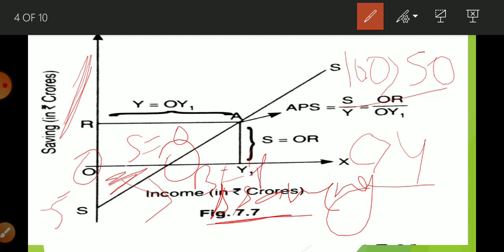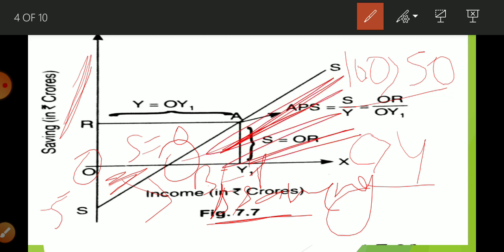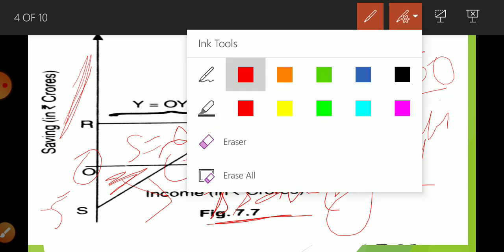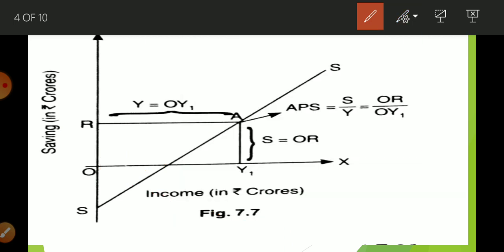Because here S is equal to 0, it means C is equal to Y. Now this area after this represents saving. Now we are going to understand APS. So here we are going to discuss APS. APS means we are going to measure our saving at a point.